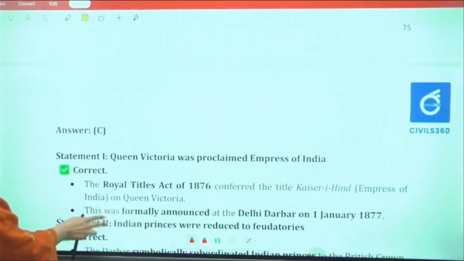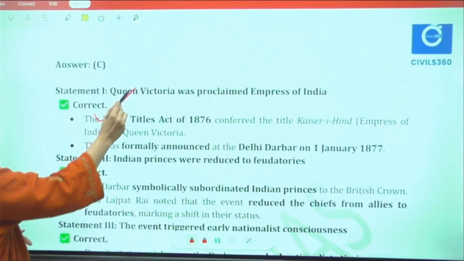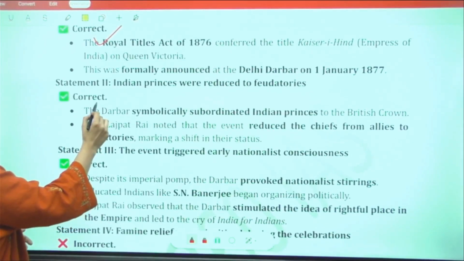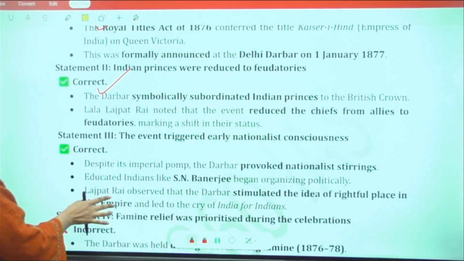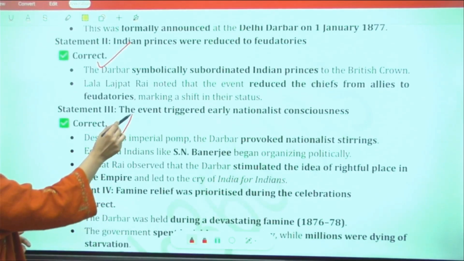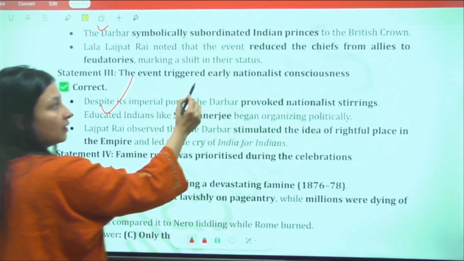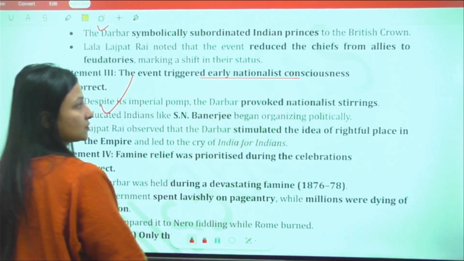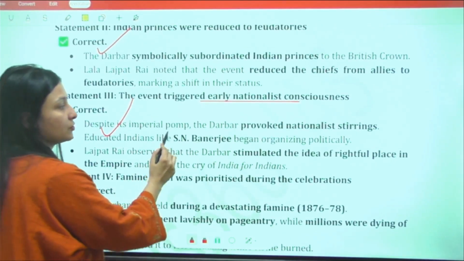Is it clear? See, Queen Victoria was proclaimed empress over here. Indian princes were reduced to feudatories, right? And the event triggered the early nationalist consciousness. What is this early nationalist consciousness?